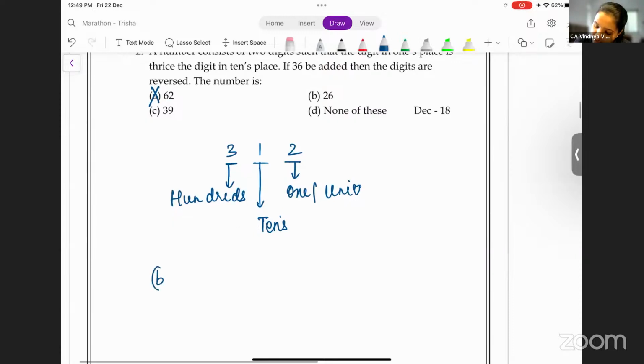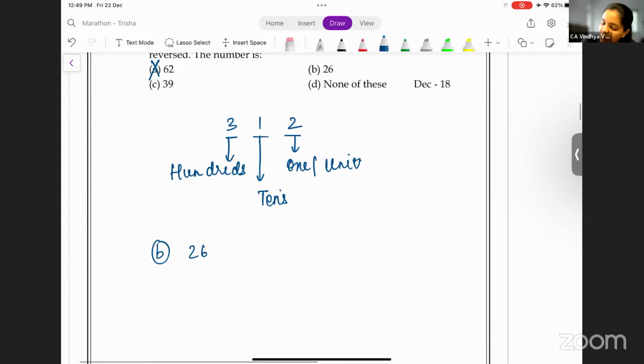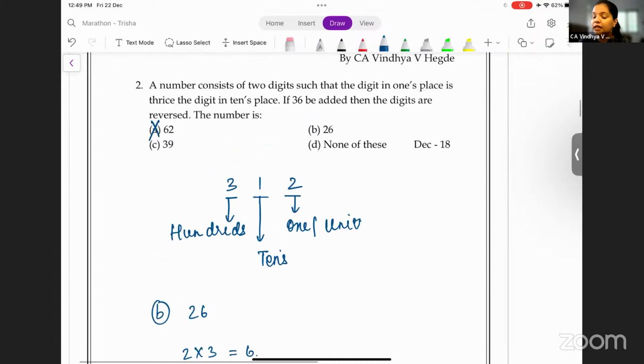Go to the next option, B, 26. 6 is higher than 2. Now is 2 into 3 equal to 6? Of course, yes. So can I say the digit in the ones place is thrice the digit in the tens place? Tens place is 2. 2 into 3 is 6. Done.